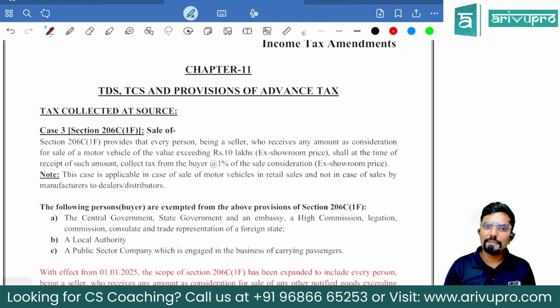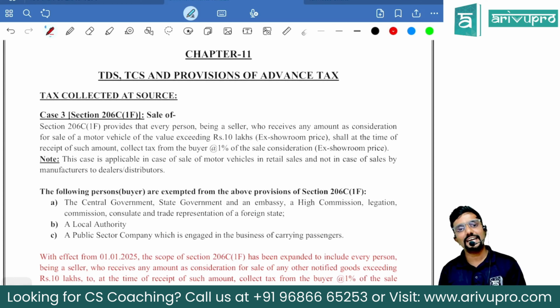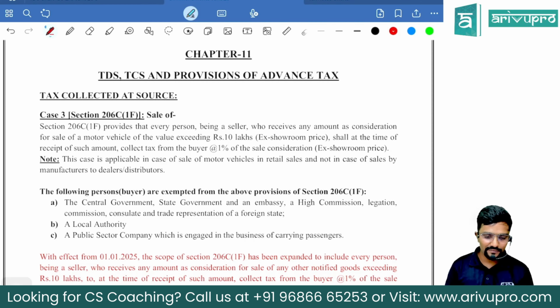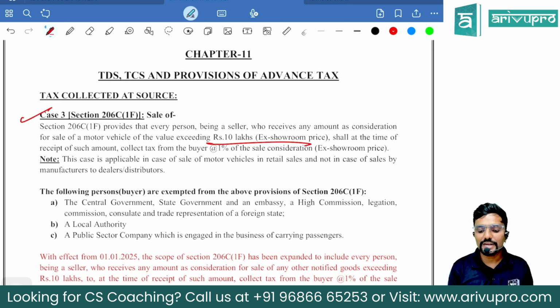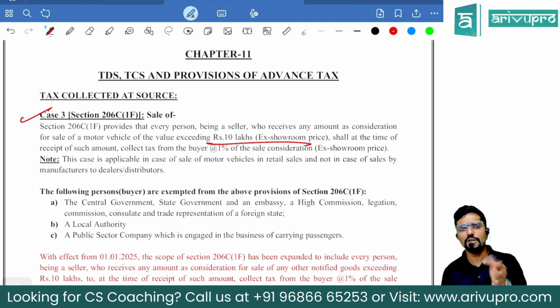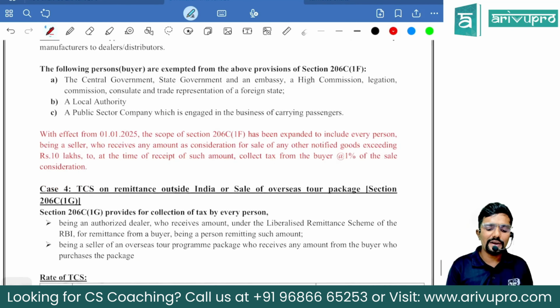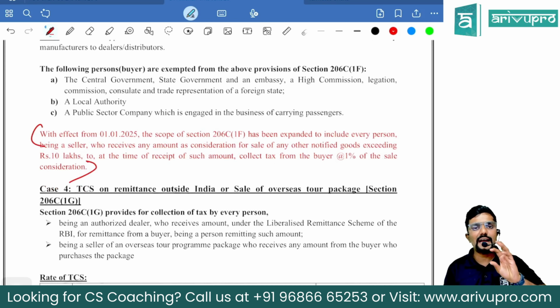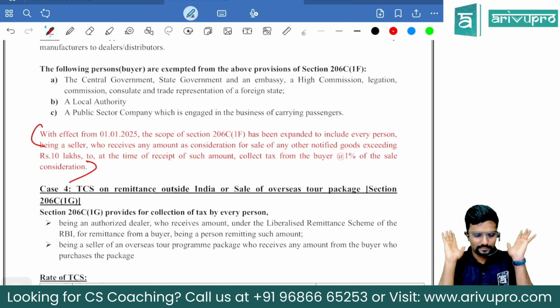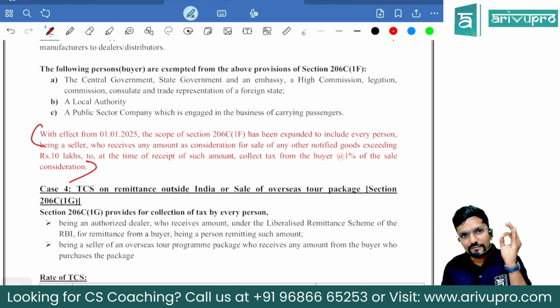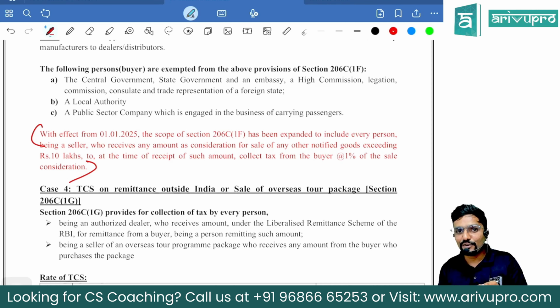Okay, sir. Then coming to TCS, tax collected at source. Guys, there we have section 206C1F, which covers sale of motor vehicles whose ex-showroom price is more than 10 lakh. Only motor vehicle was covered. But now government has taken the power, telling I can add any other items here. Sir, have they added any other item? No, as on today, not added. Thank God. With effect from 1st January 25, again a part of our previous year only, last 3 months.